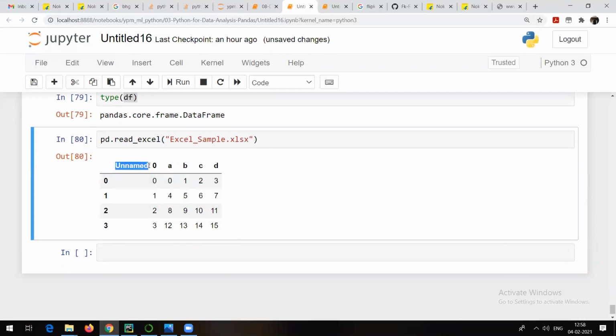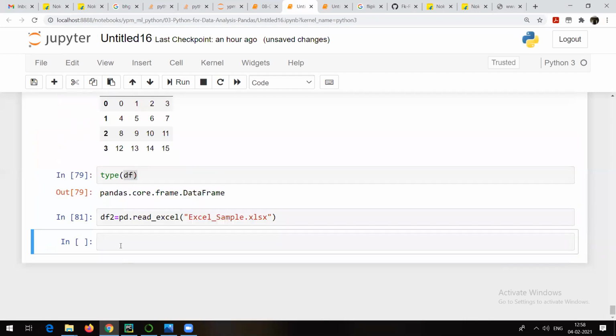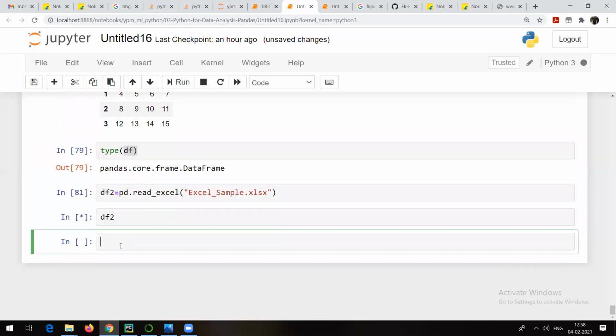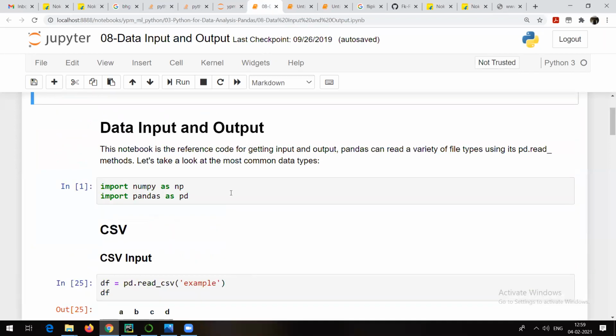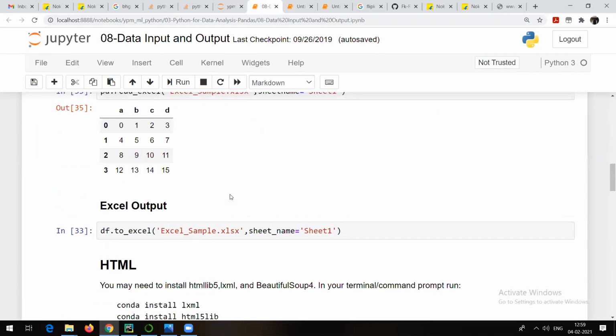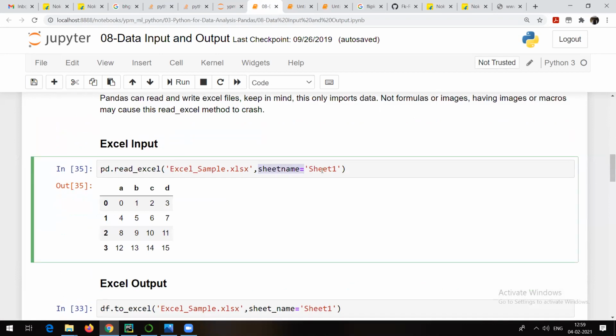If I do not want this particular column, yes, I can actually omit that. No problem. So suppose this is my data frame 2. Now see, everything from that Excel file is now imported here. So this is a simple example of how you can read a CSV file and an Excel file. If there are multiple sheets in your Excel file and you want to read a particular sheet, you just need to give the sheet name.